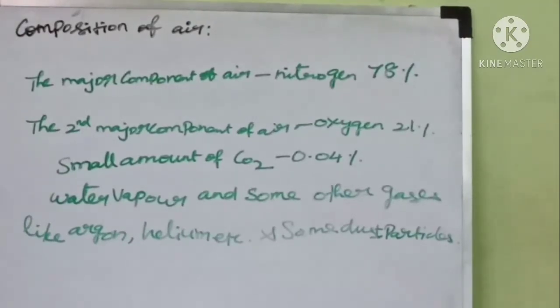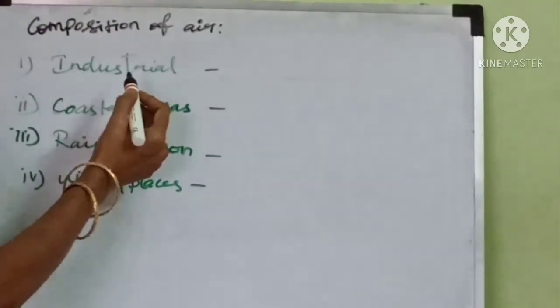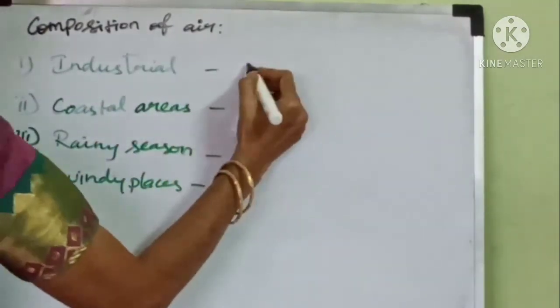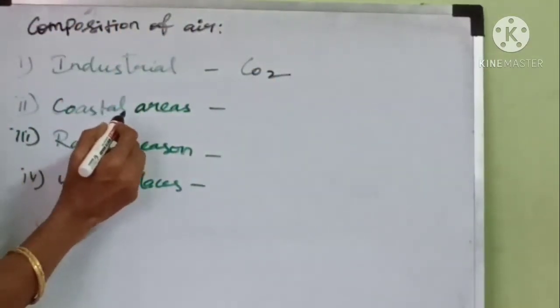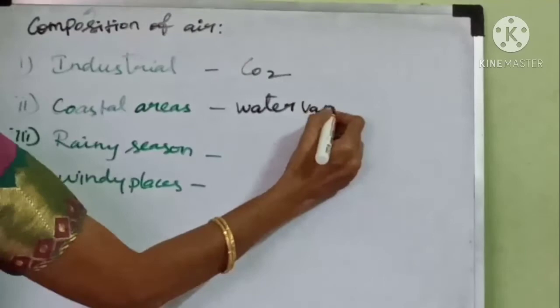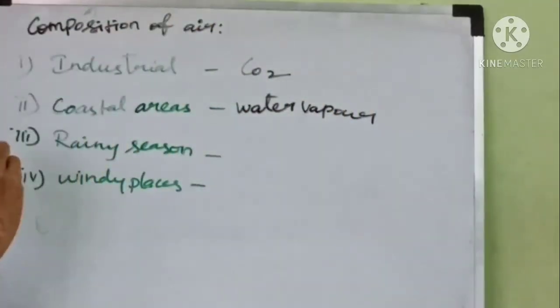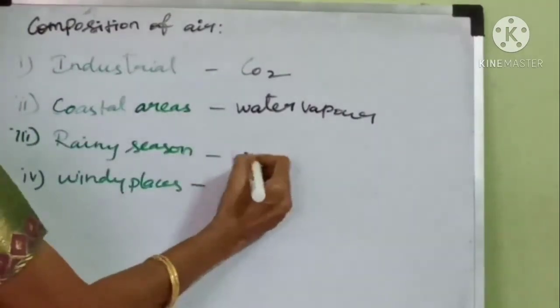The composition of air changes slightly from place to place and from season to season. Air present in industrial cities usually has a higher amount of carbon dioxide in it, and air present in coastal areas may have more water vapor than in land areas, and also air contains more water vapor in the rainy season.